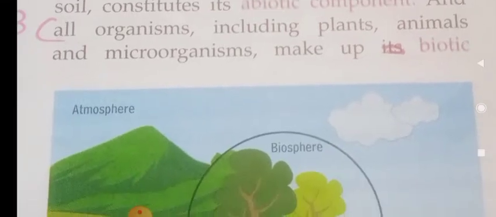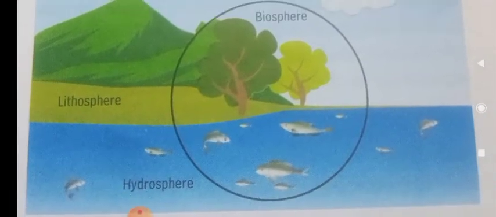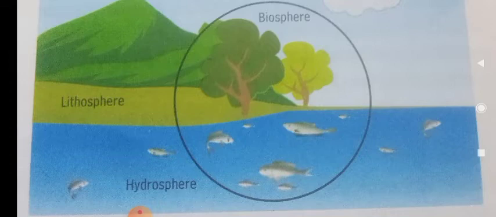Apart from these two components, there is another one called the cultural component. This cultural component is man-made and consists of the effects produced on the environment by human activities such as agriculture, clearing of forests, and growth of industries.